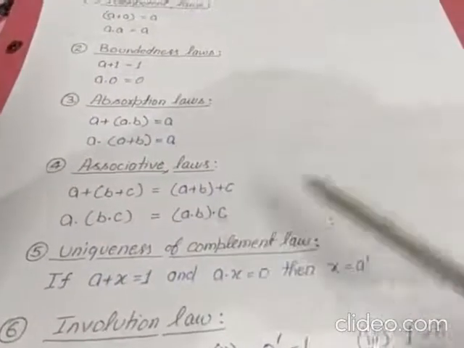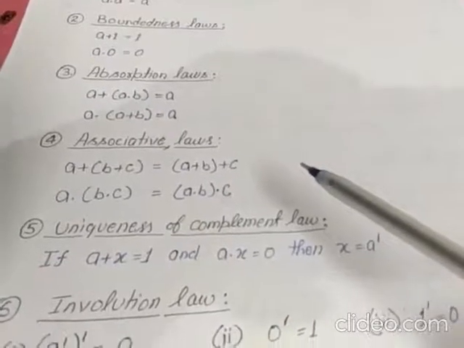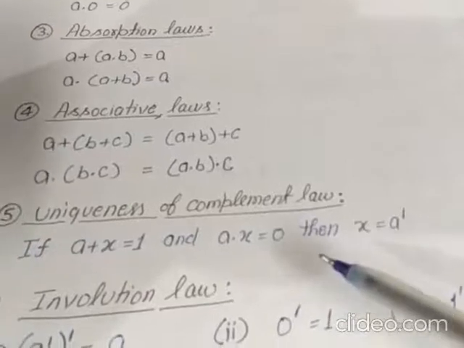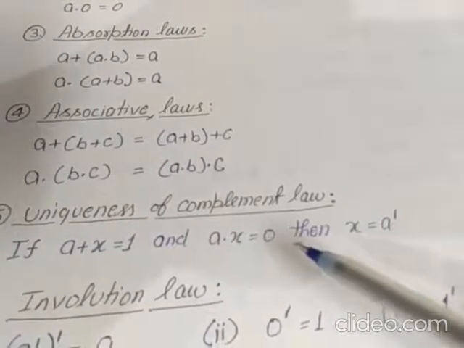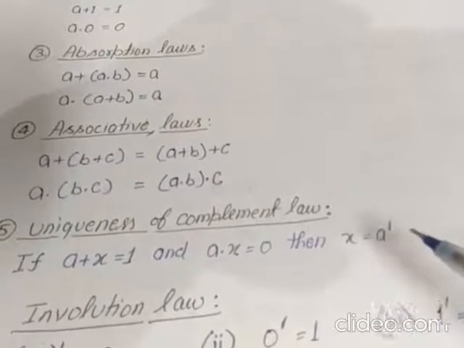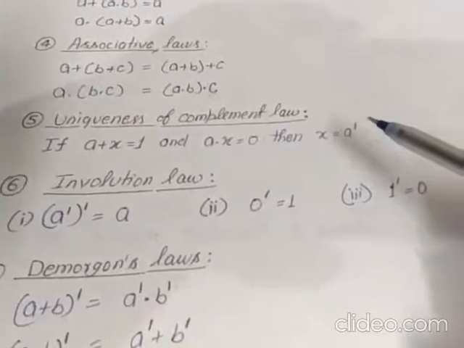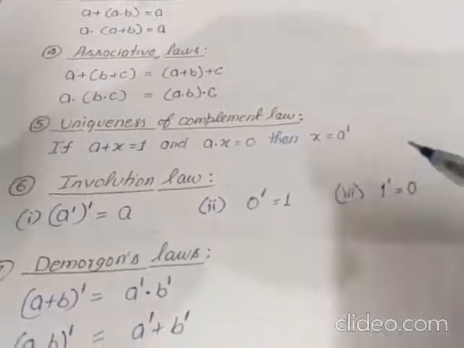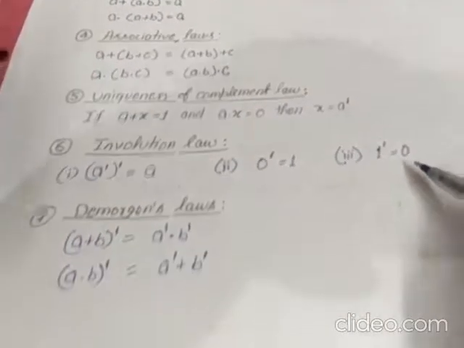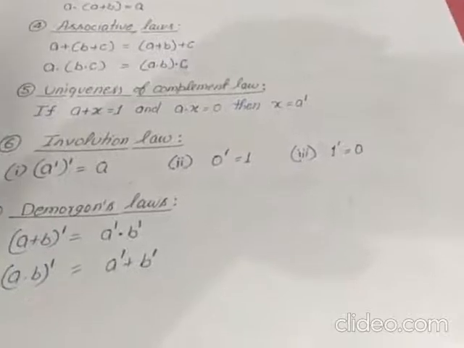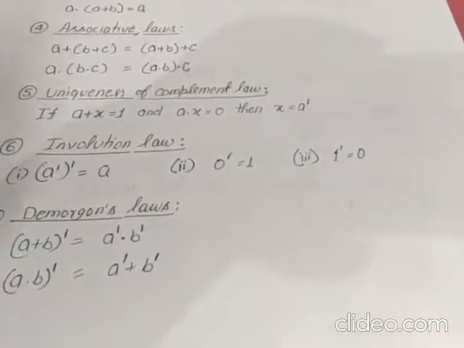Associative law: a plus (b plus c) equals (a plus b) plus c, a dot (b dot c) equals (a dot b) dot c. Uniqueness of the complement law: if a plus x is equal to 1 and a dot x is equal to 0, then x will be a dash. Involution law: (a dash) whole dash is equal to a, 0 dash is equal to 1, 1 dash is equal to 0. De Morgan's law: (a plus b) whole dash is equal to a dash dot b dash, (a dot b) whole dash is a dash plus b dash.